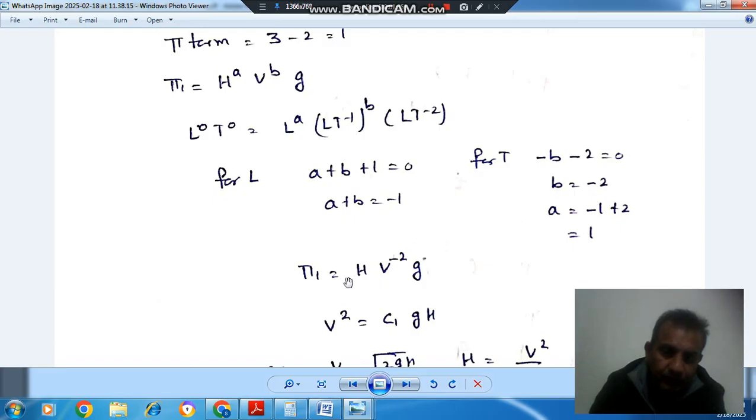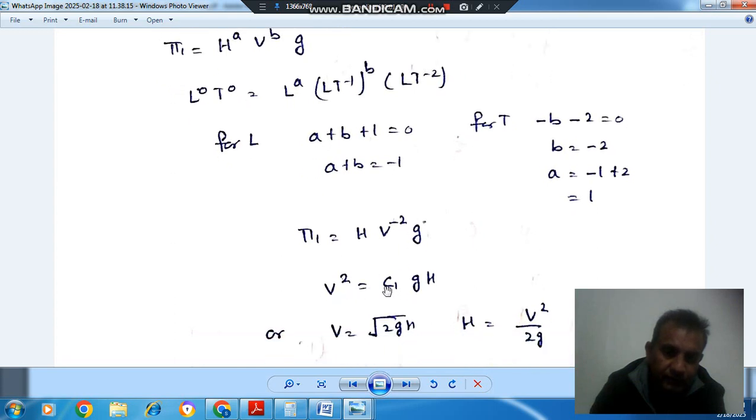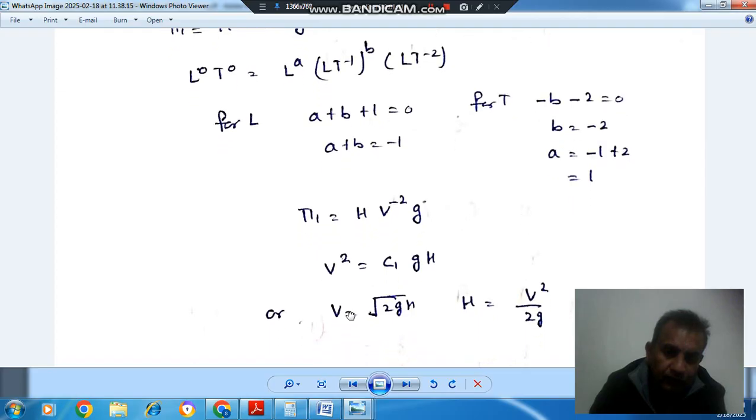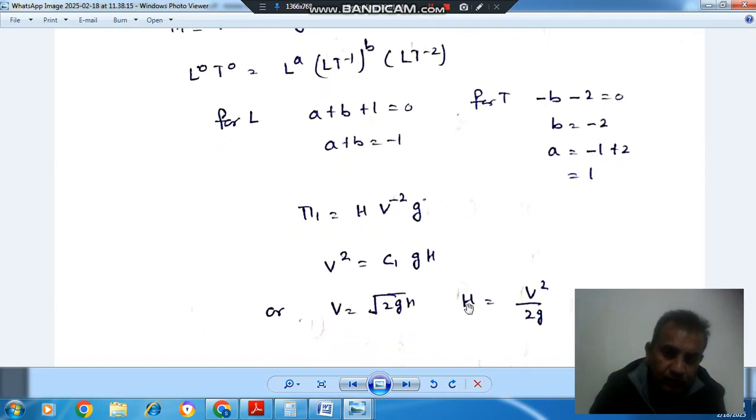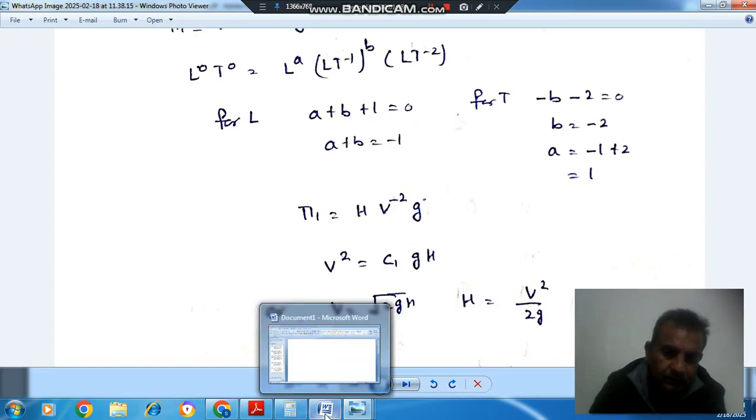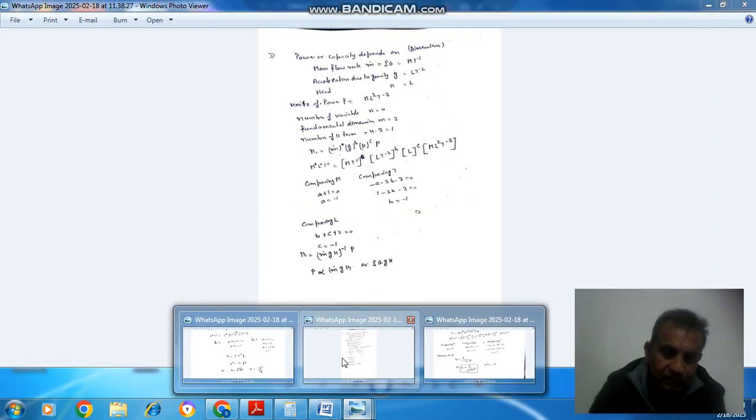So the pi term will be H V^-2 G, or we can say V squared is equal to C1 G H, or V is equal to root 2GH, or H is equal to V squared by 2G. So that is your first expression. Now moving on to the second expression.